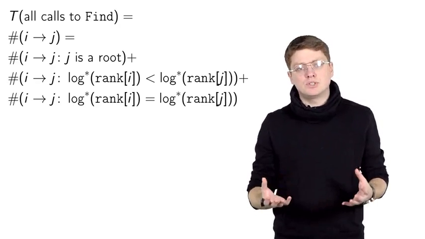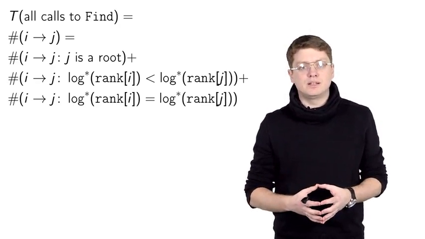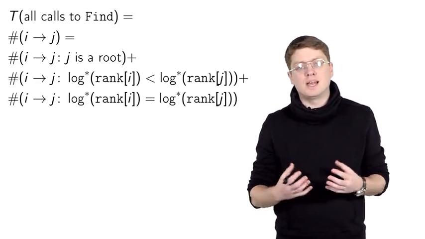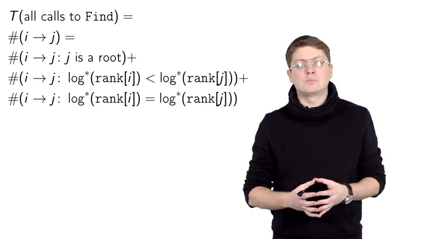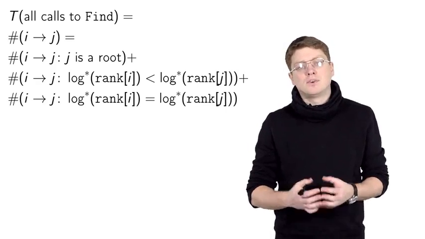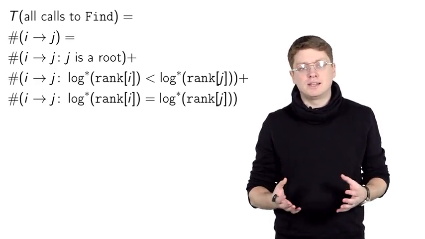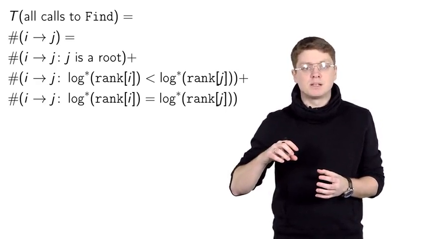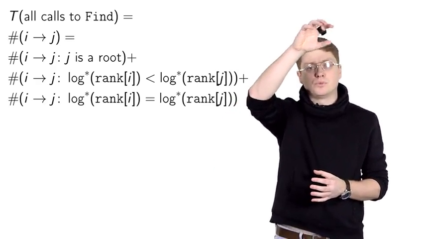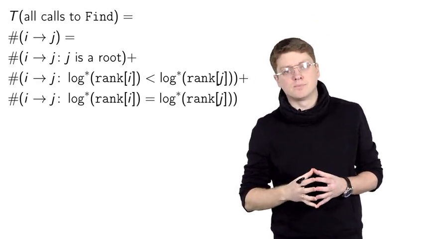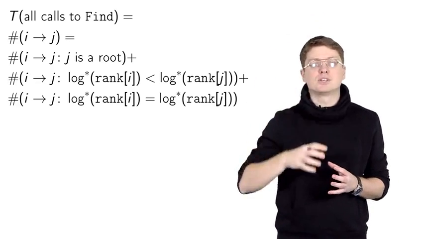Okay? So for this reason, when estimating the total running time, we will just assume that we have M calls to find operation. Further note that each find operation traverses some path from a node to the root of the corresponding tree. So we traverse some number of edges.